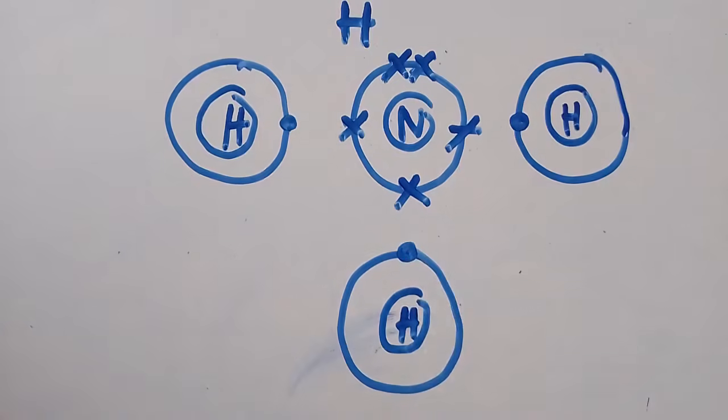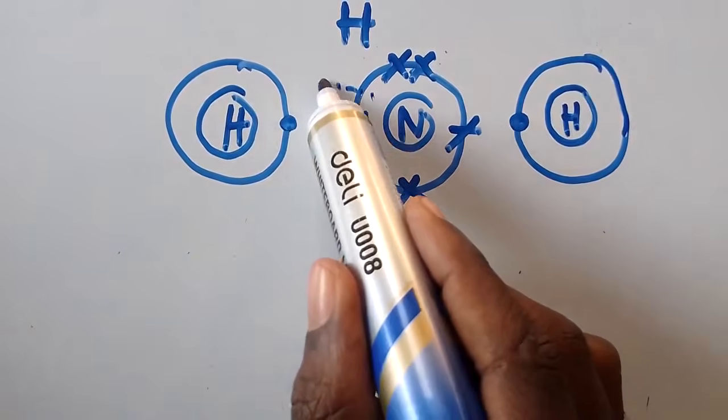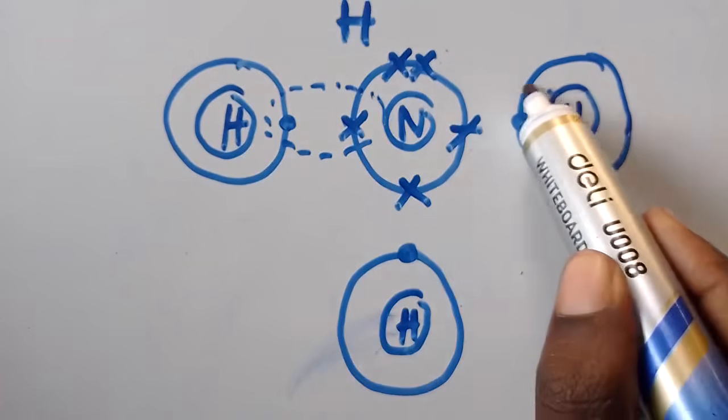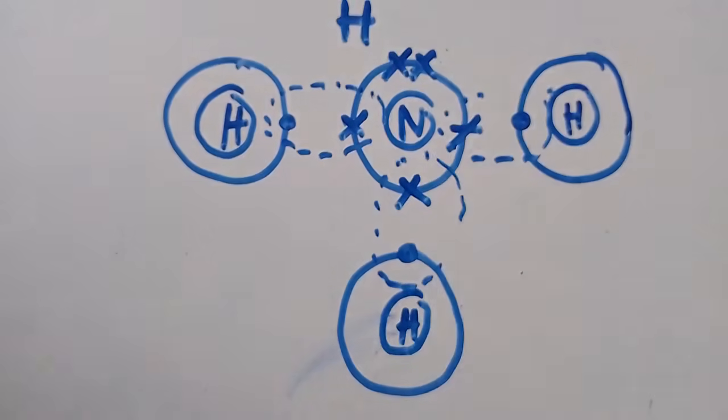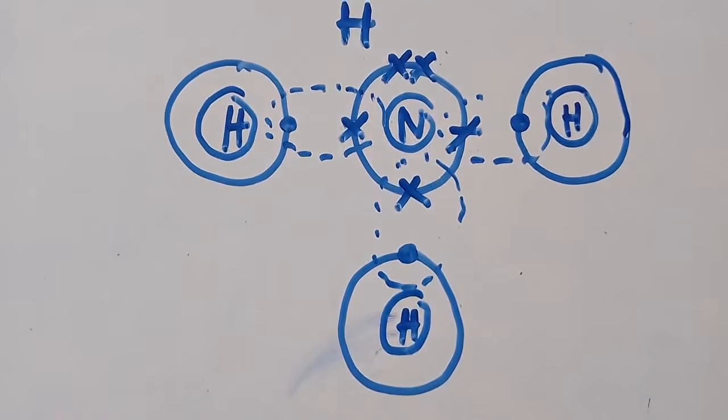So you know that the electrons that are going to be shared are these: 1, 2, 3, like this. So you know that hydrogen must have 2 electrons in its outermost shell. Then nitrogen must have 8 electrons in its outermost shell. So this is what you need to get and understand.